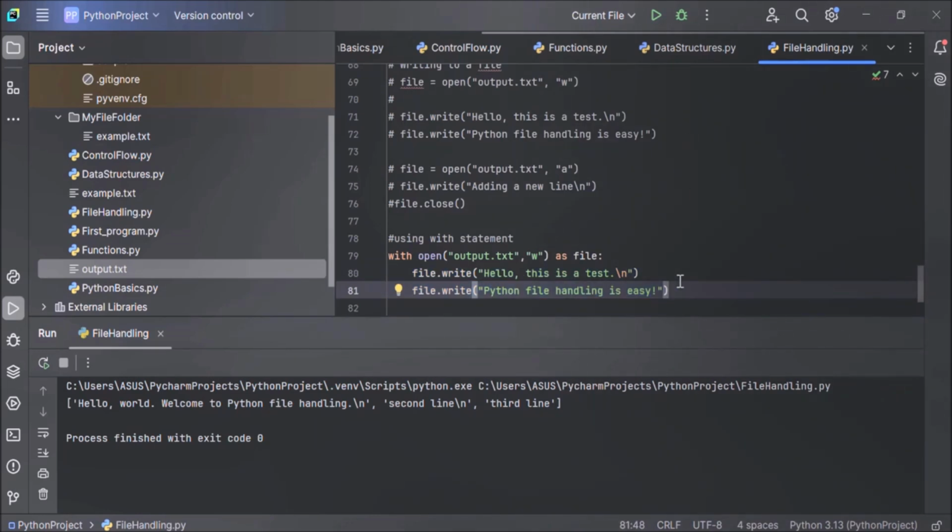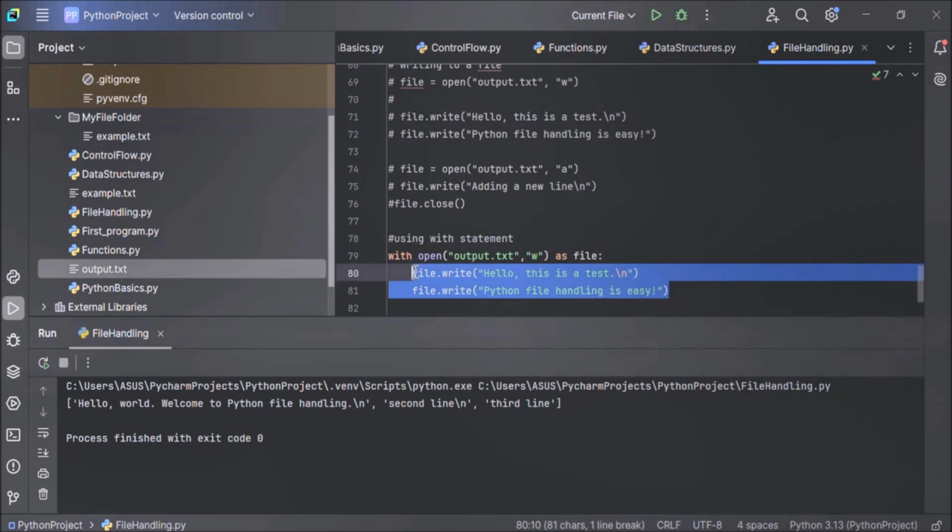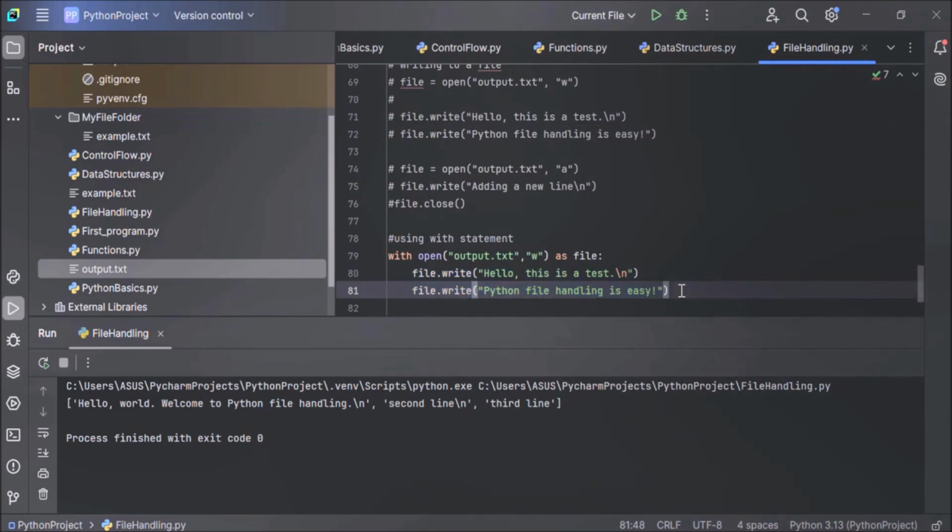Now let's execute the code and see the output. When we execute this code, this output.txt, which is in our current working directory, will be overwritten, and these two lines will be written in the file, and the file will be closed automatically. Here we are not closing the file manually. So now let's run the code.